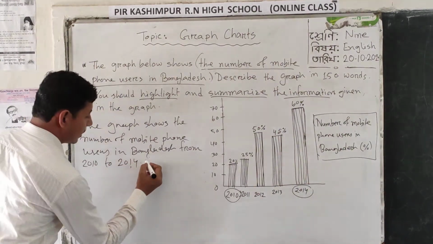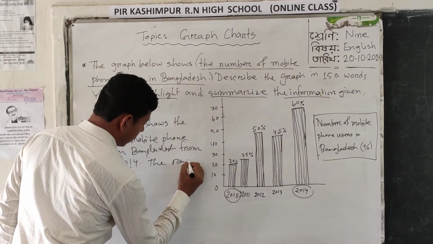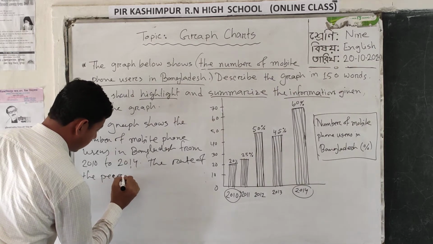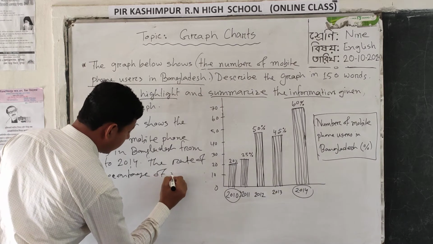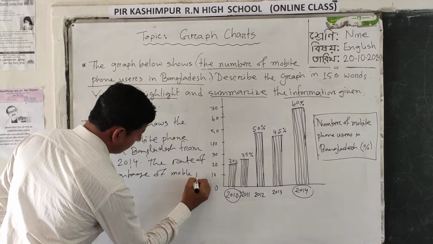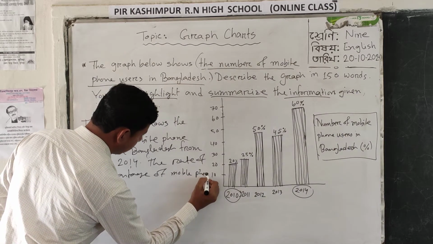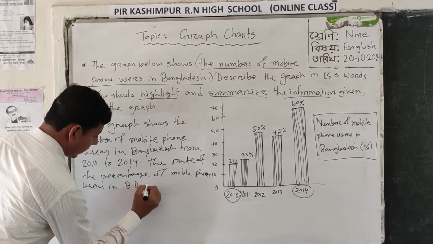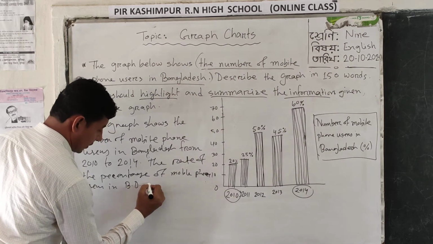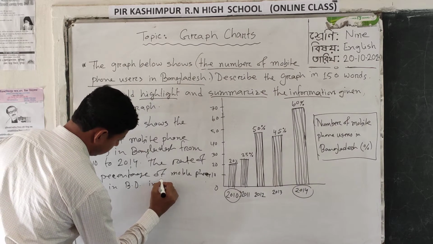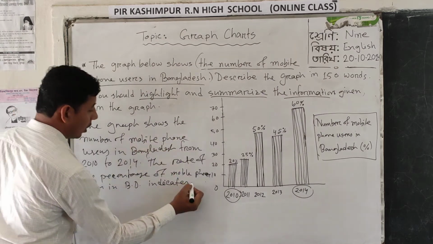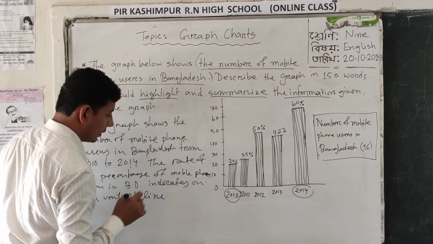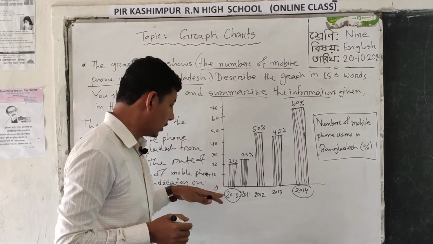So easily we can write that the rate of the percentage of mobile phone users in Bangladesh indicates on the vertical line.